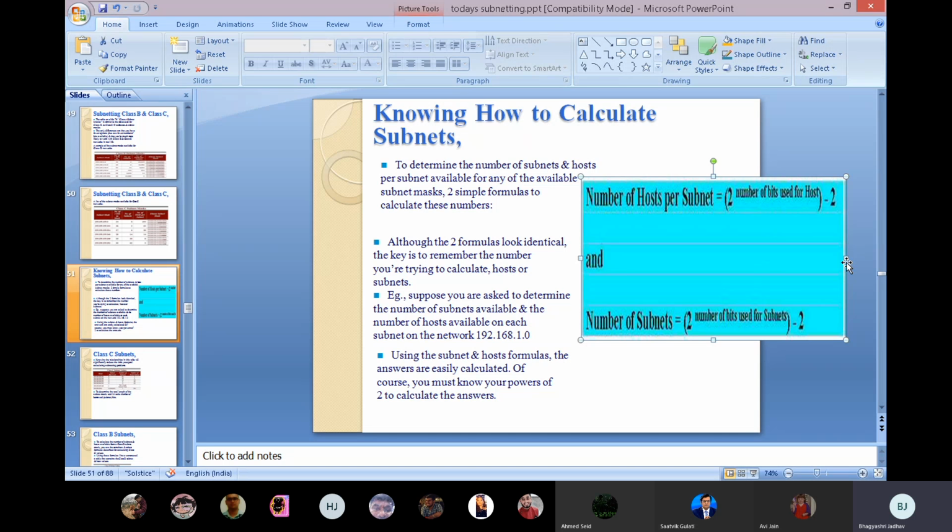Although the two formulas look identical, the key is to remember which number you are trying to calculate, host or subnet. Suppose you are asked to determine the number of subnets available and the number of hosts available on each subnet on the network 192.168.1.0. Using the subnet and host formulas, the answers are easily calculated. Of course, you must know your powers of 2 to calculate the answer. Okay, now are you getting this point? What they are saying is, if you calculate using the subnet and host formulas, you can easily calculate how many subnets are available in your network.